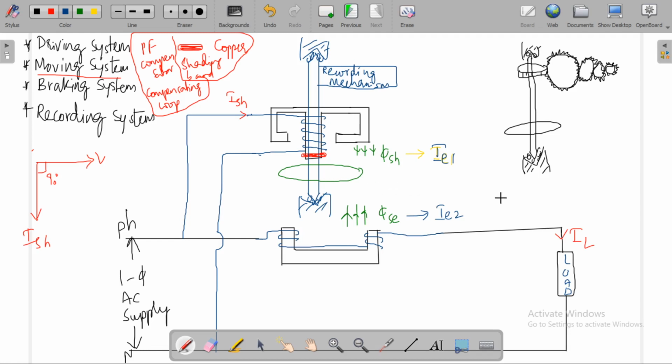Now, because of the interaction between phi sh and IE2, you're going to have one driving torque, that is TD1. Because of the interaction of phi sc and IE1, you're going to have one more driving torque.